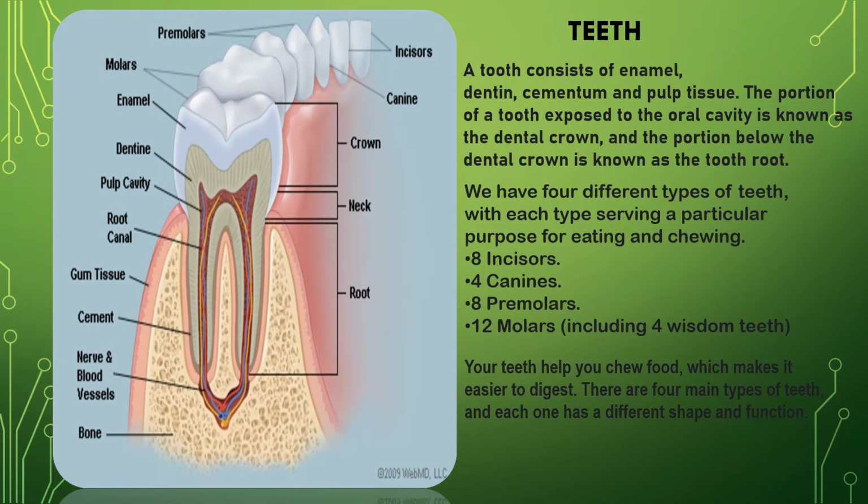The next topic is the accessory organs of the digestive system. There are three accessory organs. Number one is teeth, number two is tongue, and number three is glands. Tongue, as all of you know, is a large movable muscular organ containing the receptors for taste sensation.